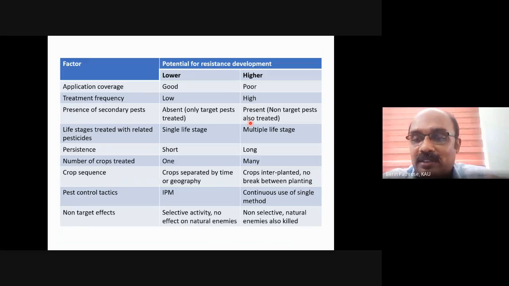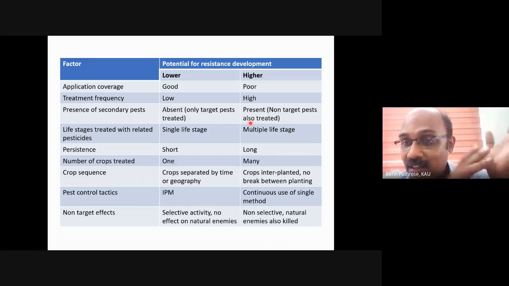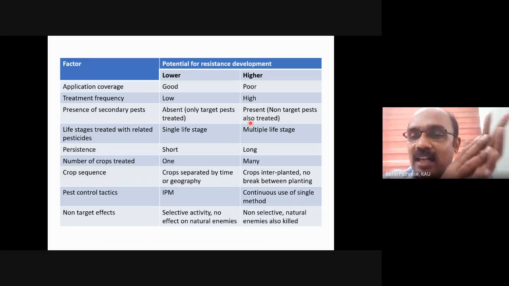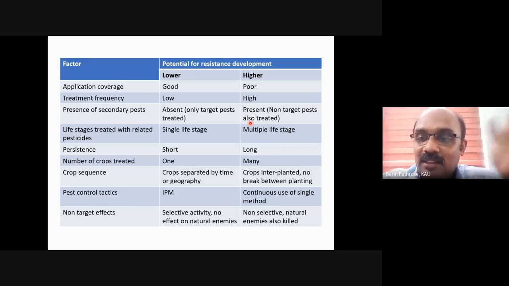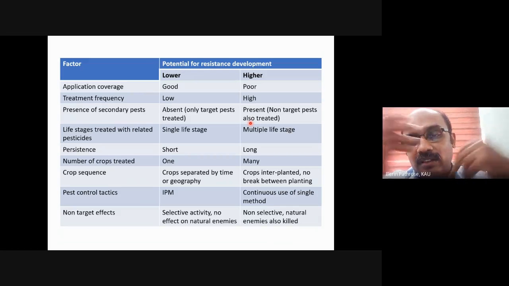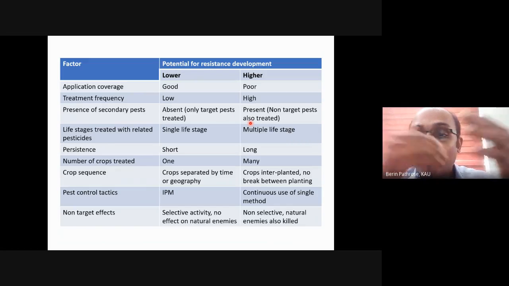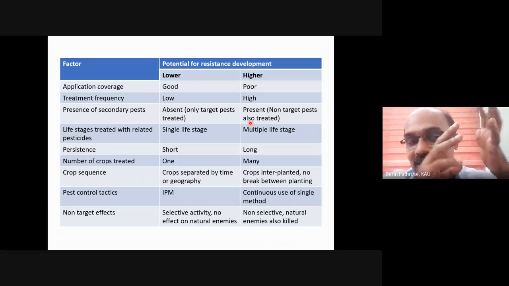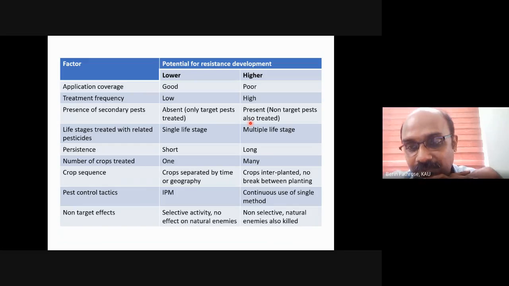Eggs and pupae are somewhat resistant to insecticide. They will survive and attack the crop in the next generation. So if we have a synchronized life stage of an insect, and we treat when the larvae are there, all the larvae will get killed. But if we have overlapping generations, then the scenario is different.